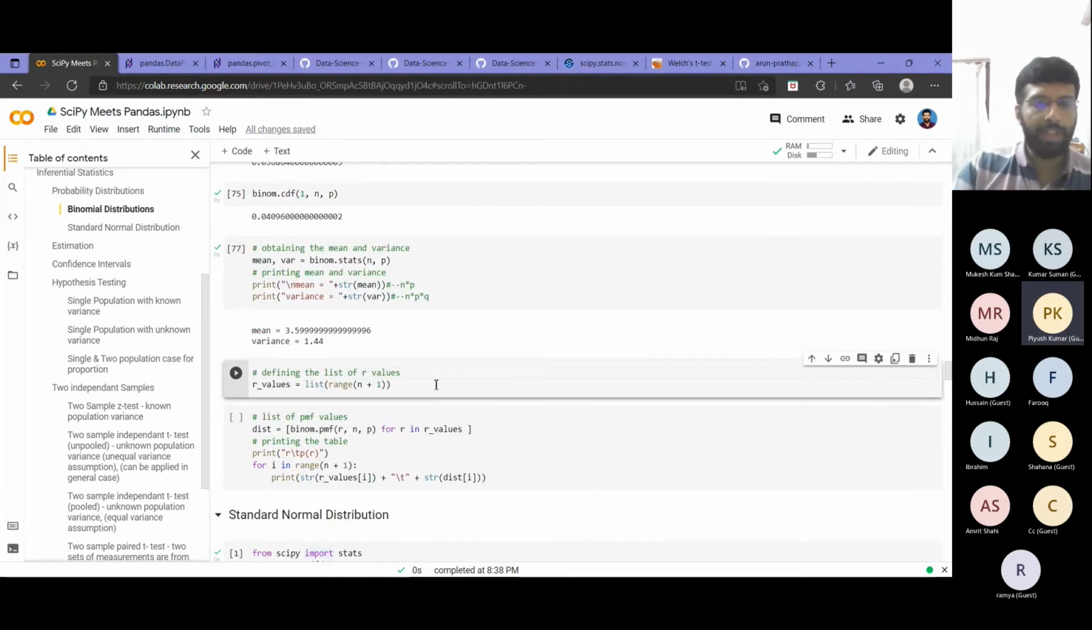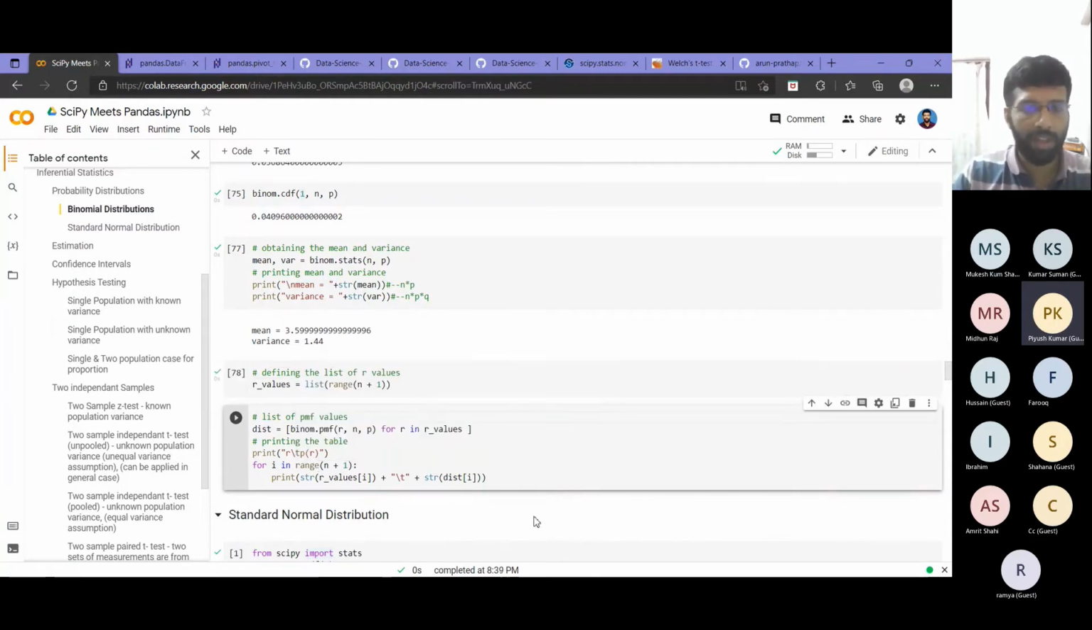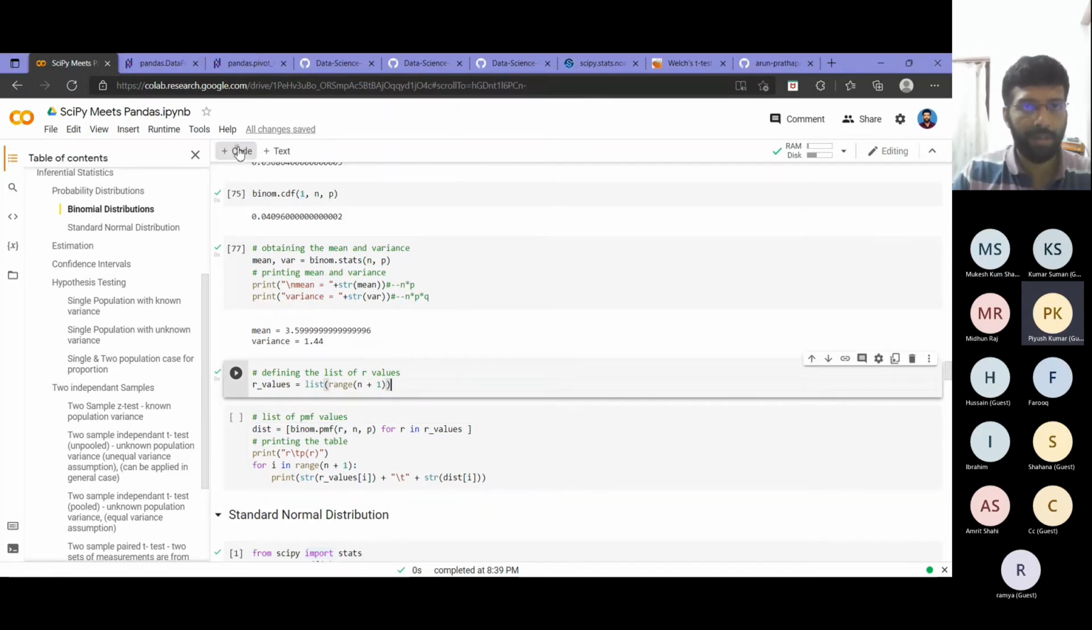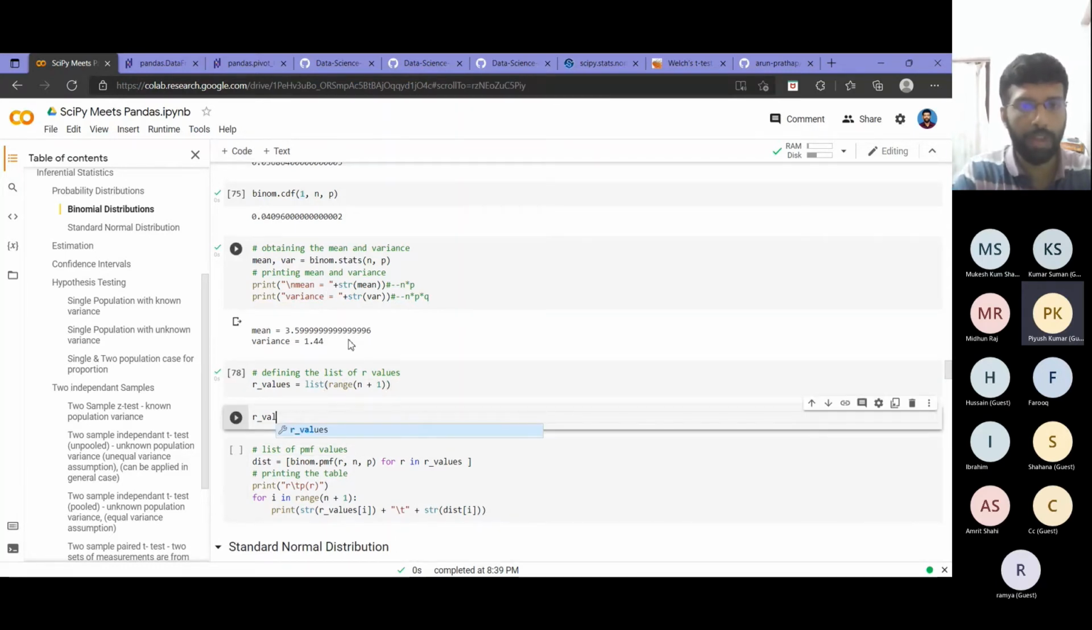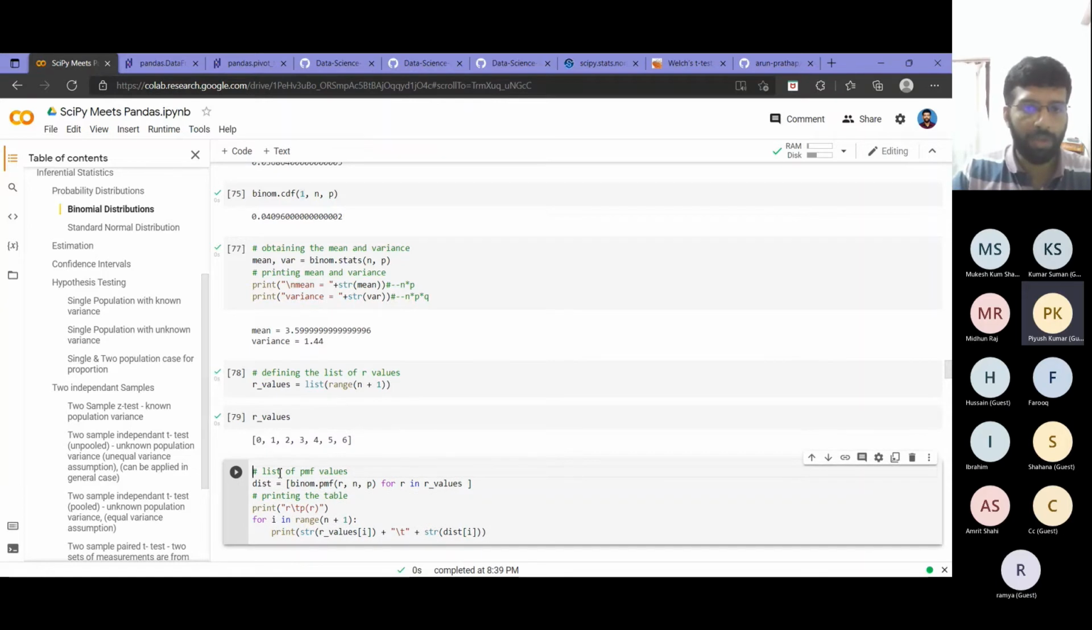Then suppose I want to generate my probability values for different values. Like we saw that the equation is nCr into p raised to r, q raised to n minus r. So I want to find it for different r values. Whatever r values I want, I can just put in a list. So I put values from 0 to 6, right? I'll just print my r values. So that will have values from 0 to 6.